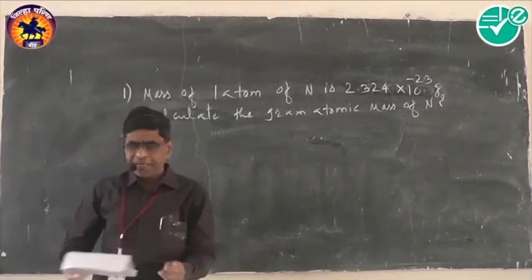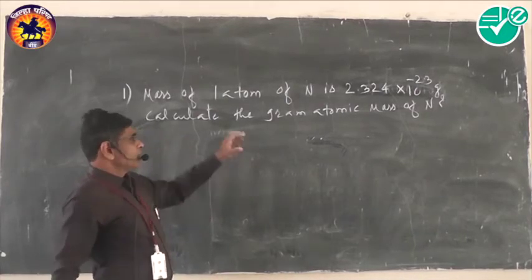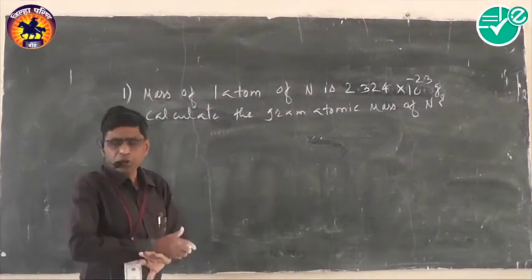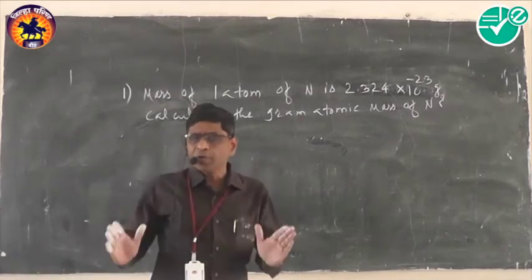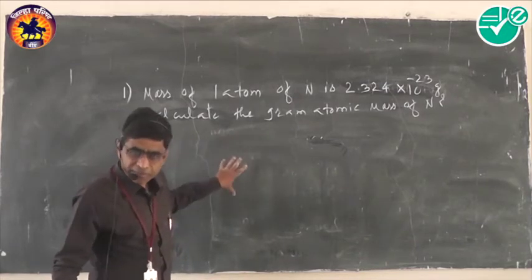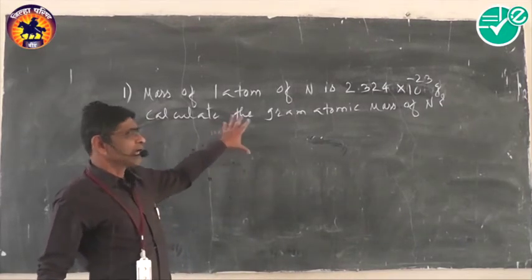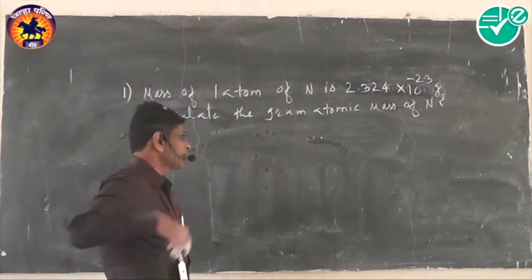Now again here we use the concept of mole. We know that 1 gram atomic mass of any element consists of Avogadro's number of atoms, and thus remember, mass of Avogadro's number of atoms is the gram atomic mass of the element.